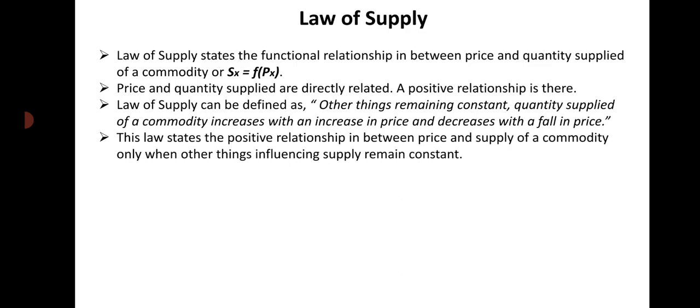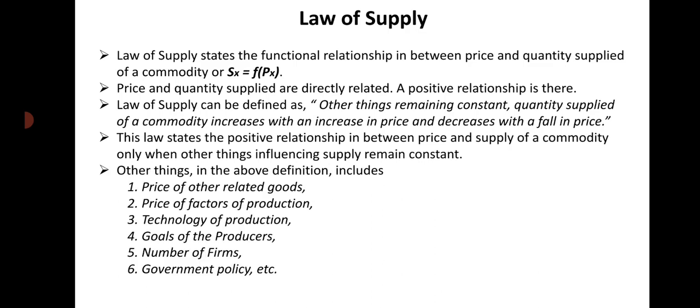There are many factors which determine or influence supply, excluding the price of the commodity itself. Those factors, excluding the price of the commodity, are known as other things. When they remain fixed, they remain unchanged, a direct, positive relationship between price and quantity supplied is established.